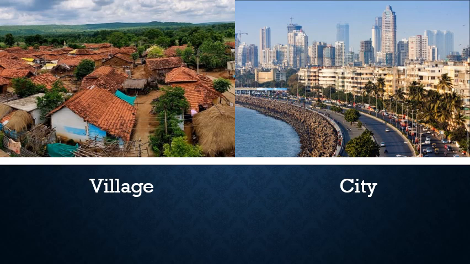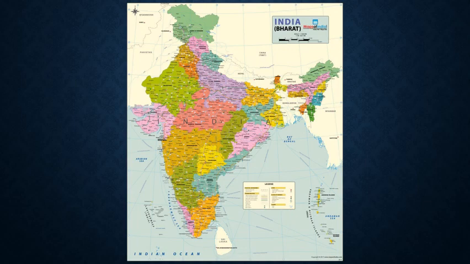Administration of village and city is also carried with rules. Same way about a country. Administration of country is also carried through rules. Children, just imagine if there are no rules, what will happen? If there are no rules, there will be total indiscipline everywhere. So we have to follow rules so that activities in school, family, village, city or country are carried smoothly and with proper discipline.